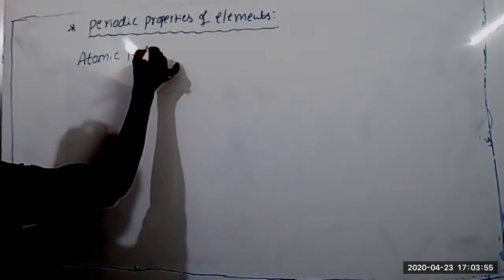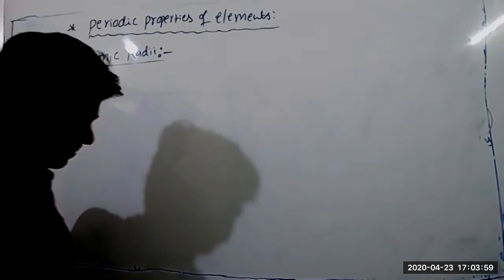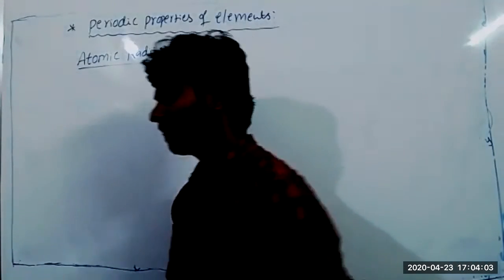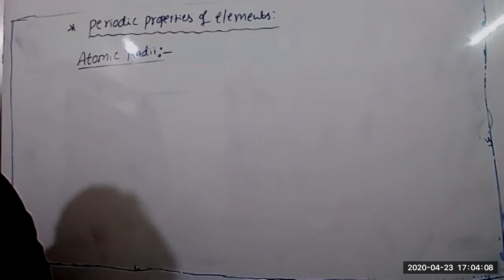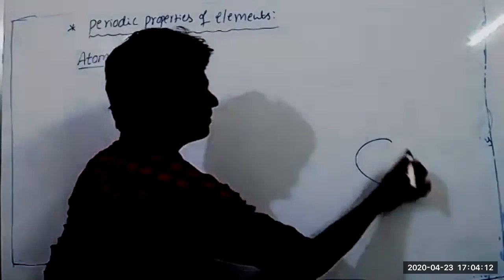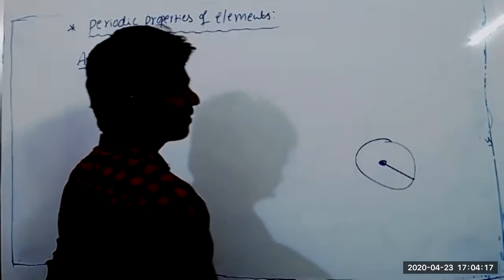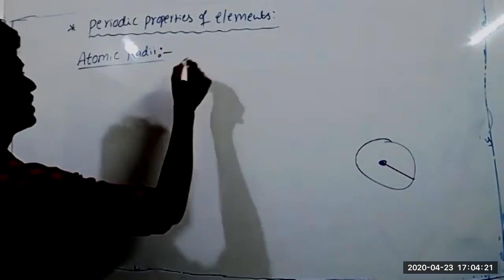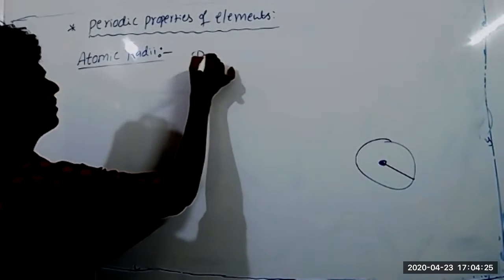Atomic radii. How to define atomic radius? The distance of the shell or the orbit from the nucleus. The distance from the nucleus to the outermost shell of an atom. Very good. So it is from the center of the nucleus to the valence shell of an atom, in which there must be an electron. The valence shell must contain an electron.